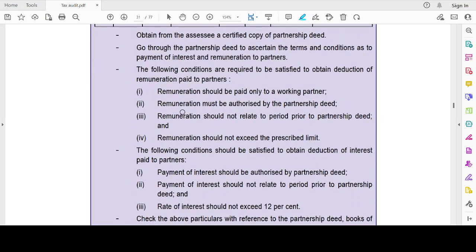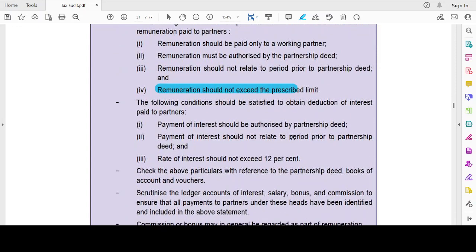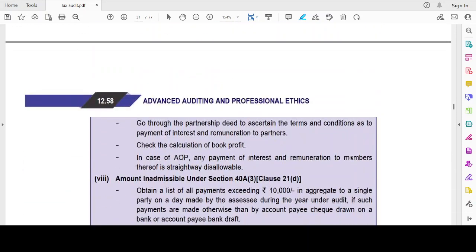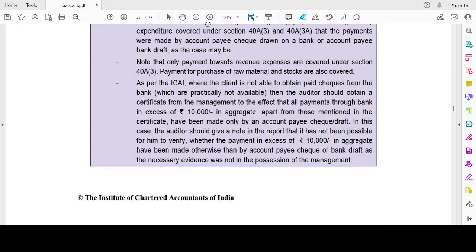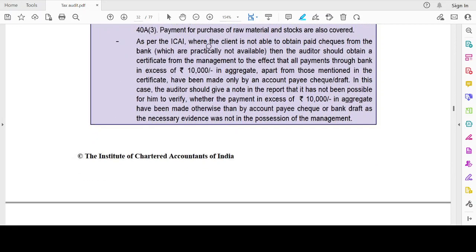The remuneration should not exceed the prescribed limit. The rate of interest should not exceed 12%. I have to scrutinize these. This was nothing but the cash payments exceeding 10,000. See, where a client is not able to obtain paid cheques from a bank, which is practically not available, then the auditor should obtain a certificate from the management to the effect that all payments in excess of 10,000 in aggregate, apart from those mentioned in the certificate, have been made by account payee cheque or draft. In this case, the auditor should give a note in the report that it has not been possible for him to verify whether payments in excess of 10,000 in aggregate have been made otherwise than by account payee cheque, as the necessary evidence was not in the possession of the management.